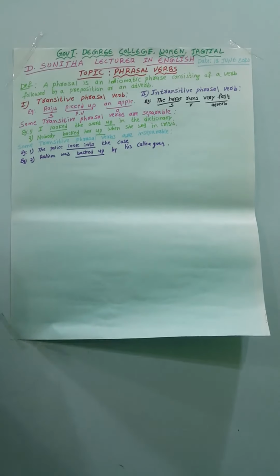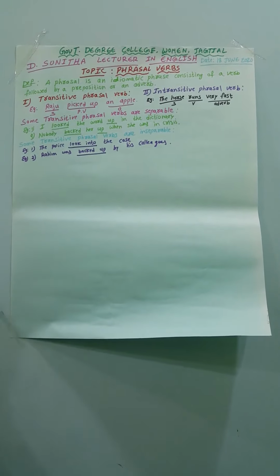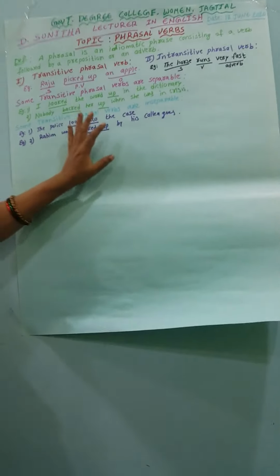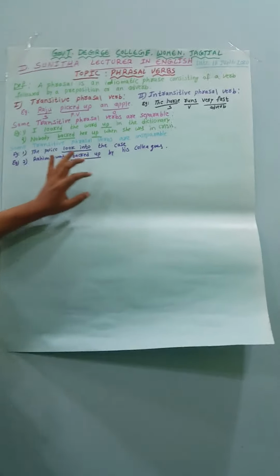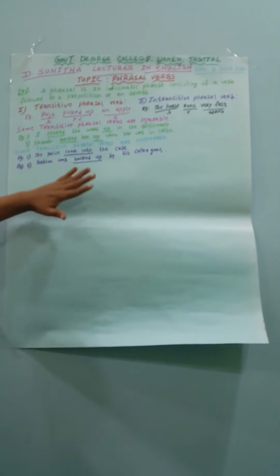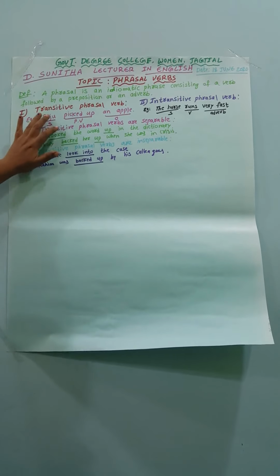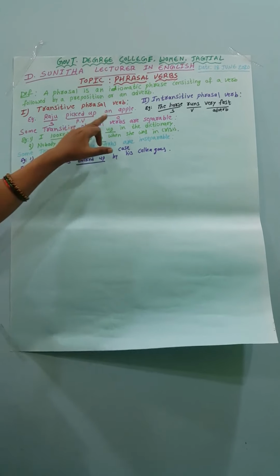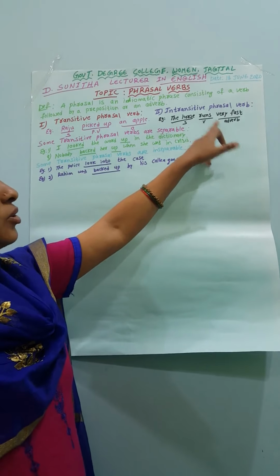Backed up. See the example here. In the inseparable transitive phrasal verbs, generally the object follows the preposition. Here you can observe one easy way of learning transitive and intransitive phrasal verbs. In transitive phrasal verbs, the verb has an object. When the verb does not have an object, it is called intransitive.